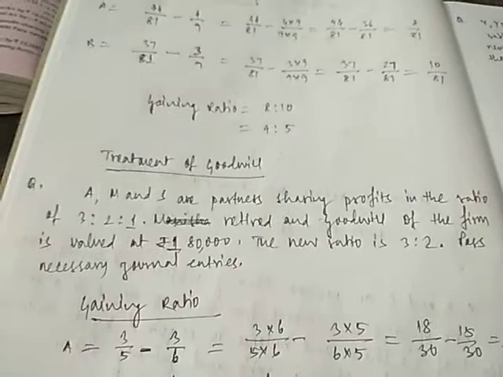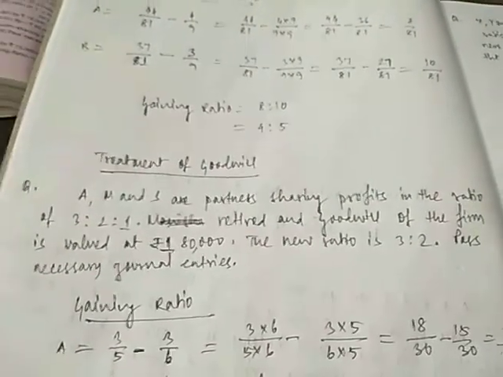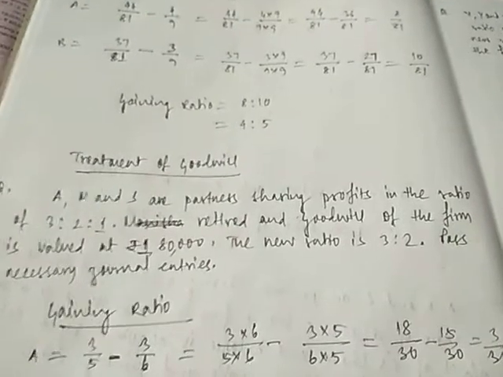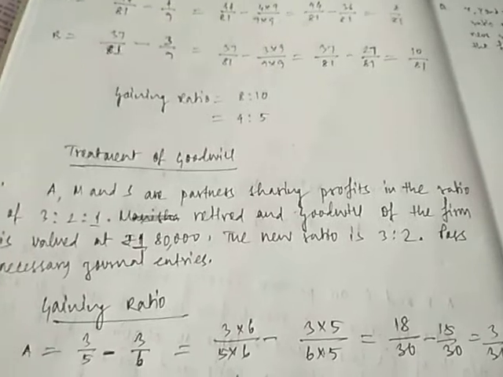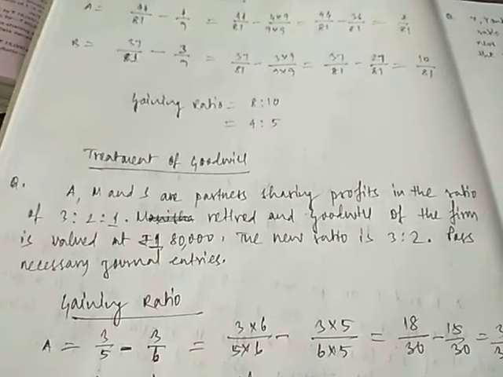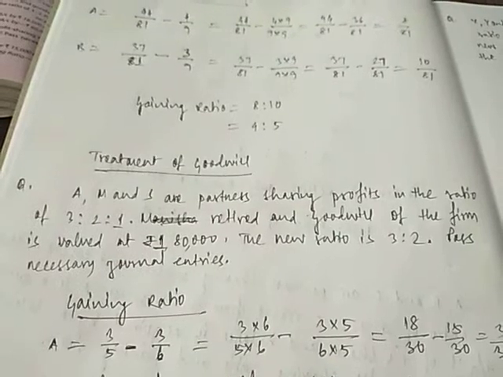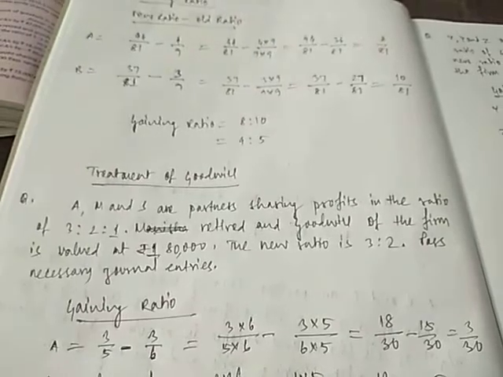Now we'll see the treatment of goodwill. A, M and S are partners sharing profits in the ratio of 3:2:1. M retired and the goodwill of the firm is valued at rupees 1,80,000. The new ratio is 3:2. Pass necessary journal entries. Here there are 3 partners A, M and S. The old ratio is given 3:2:1. M retires. The new ratio between A and S is 3:2 and the goodwill is valued at rupees 1,80,000. So old ratio and new ratio both are given.